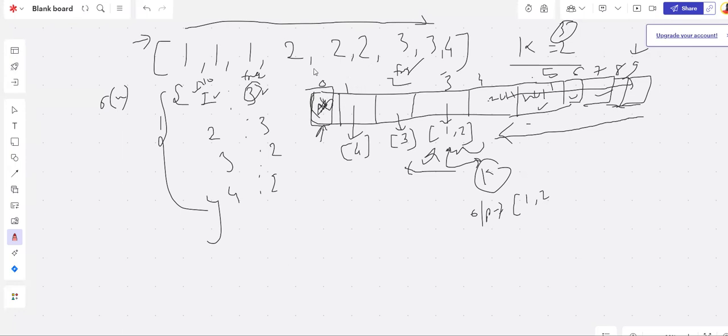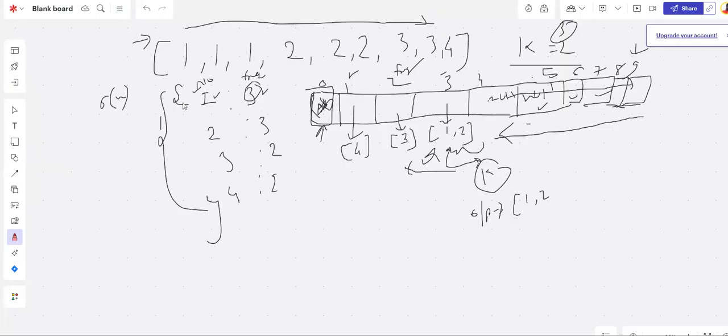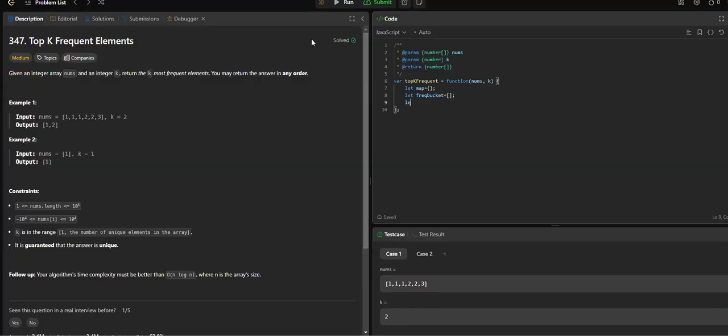A number which is coming to this input array will at least come one time. So we have to read till here only, right? That's the goal. So we initialize a map, an array, and then we need an output variable, right? And that is again an array. Now let's iterate our number array and store the frequency.